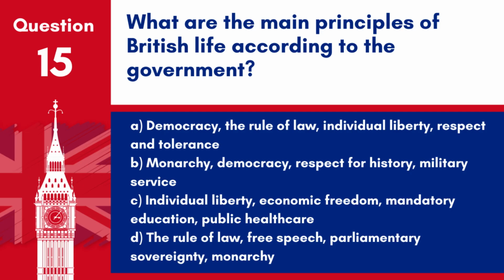Question 15. What are the main principles of British life according to the government? A. Democracy, the rule of law, individual liberty, respect and tolerance. B. Monarchy, democracy, respect for history, military service. C. Individual liberty, economic freedom, mandatory education, public health care. D. The rule of law, free speech, parliamentary sovereignty, monarchy. Answer: A. Democracy, the rule of law, individual liberty, respect and tolerance. These are considered the main principles of British life according to the government.